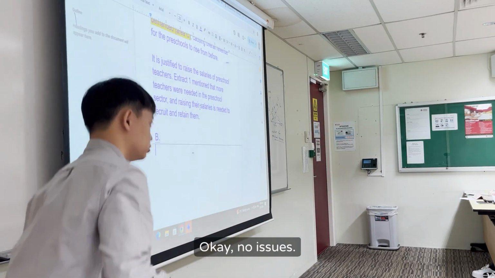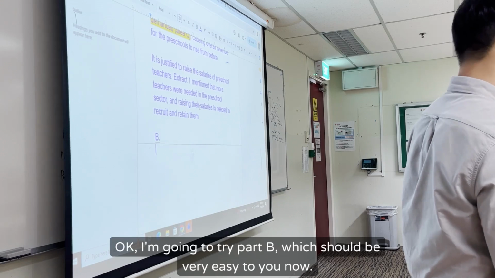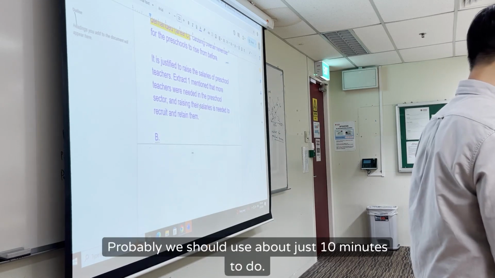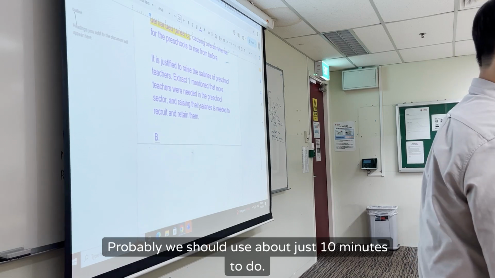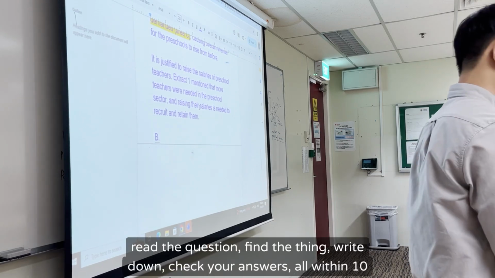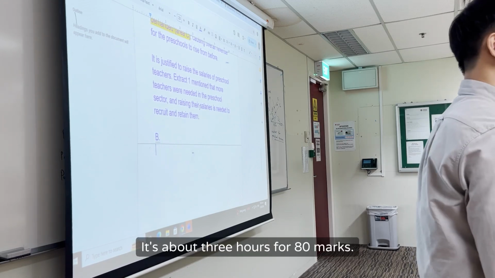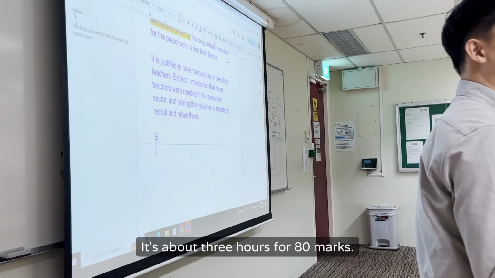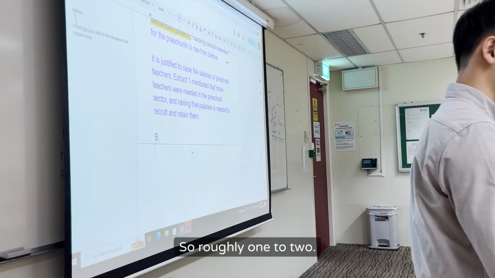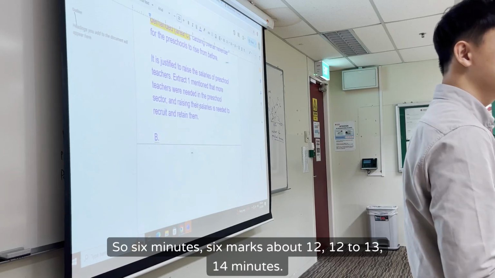Okay, no issues. Going to try part B, which should be very easy to you now. It's worth 6 marks. Probably we should use about just 10 minutes to do. Read the question, find the thing, write out, check your answers, all within 10 minutes. It's about 3 hours for 80 marks. So roughly 1 to 2. So 6 marks, about 12 to 13, 14 minutes.